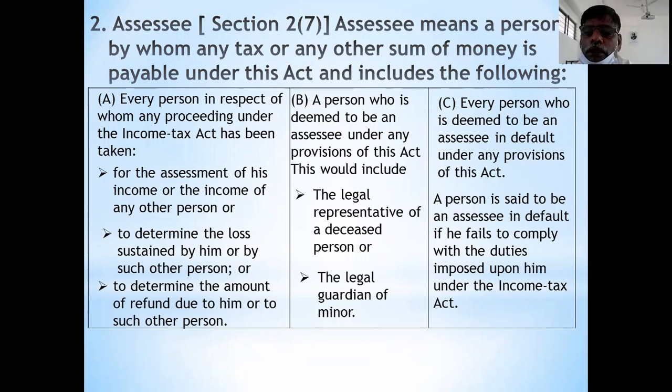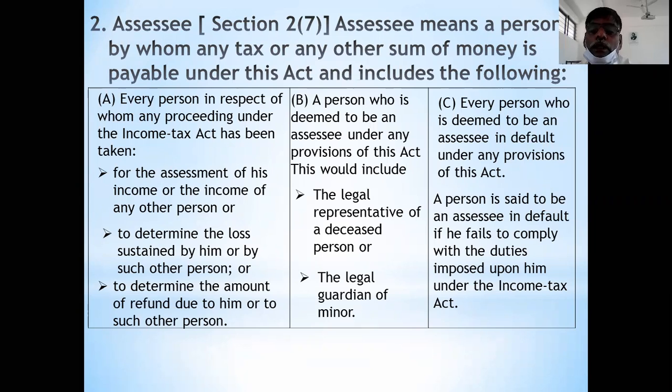While giving 1 lakh salary to the employee, principal has to deduct 10,000 from 1 lakh rupees and the remaining 90,000 should be paid to the employee. 10,000 is to be paid to the income tax department. It is the duty of the principal or employer.